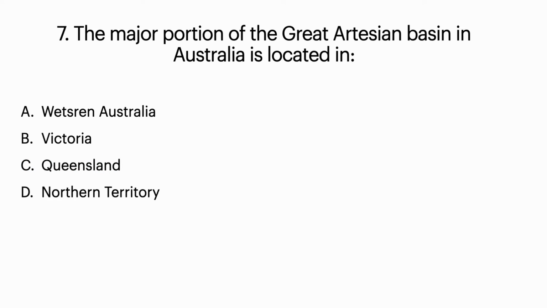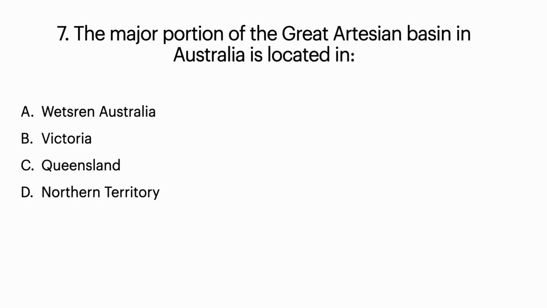Now coming to the seventh question. The major portion of Great Artesian Basin in Australia is located in option A, Western Australia; option B, Victoria; option C, Queensland; option D, Northern Territory. Now here, this Great Artesian Basin is one of the largest underground water sources in the world and it is in Australia.